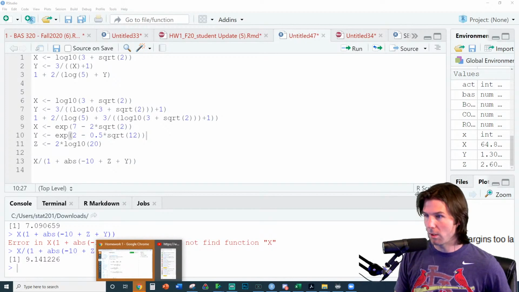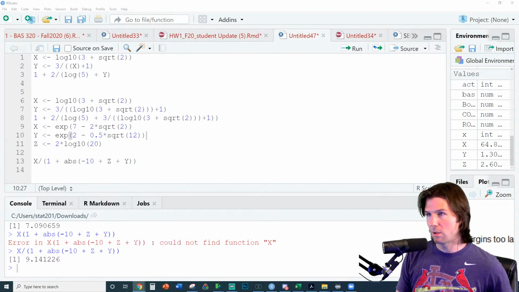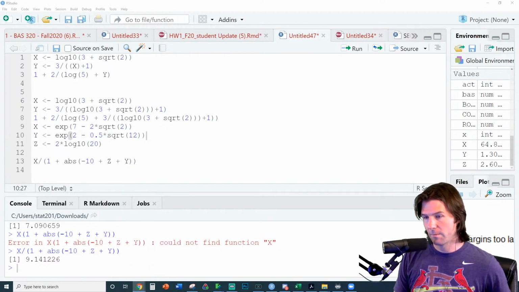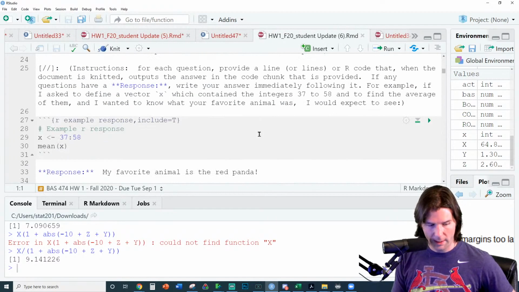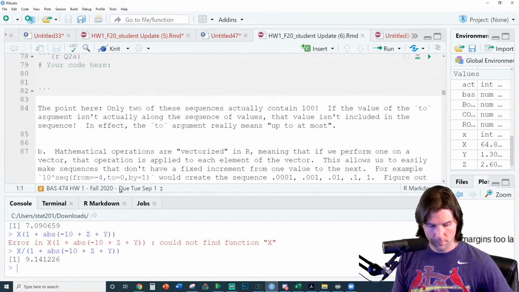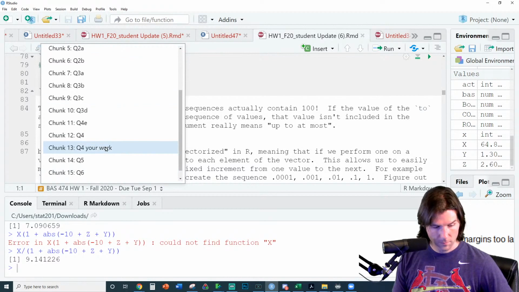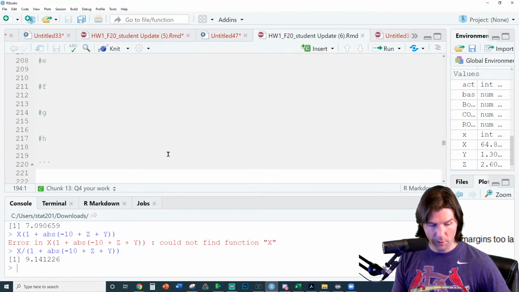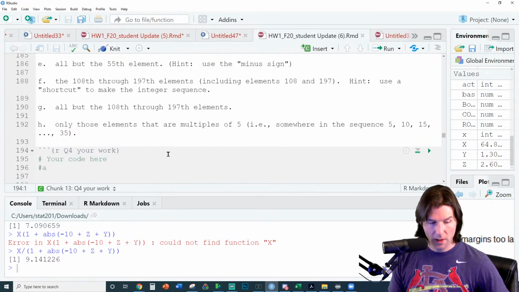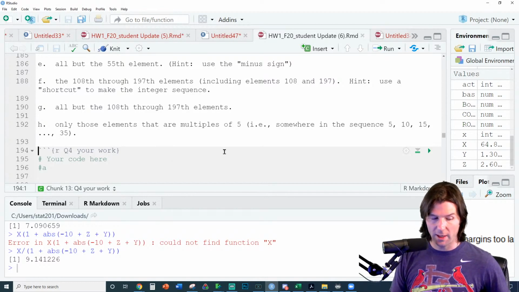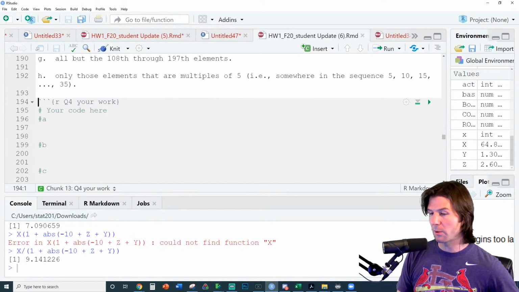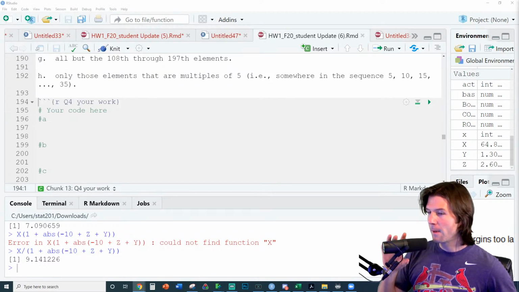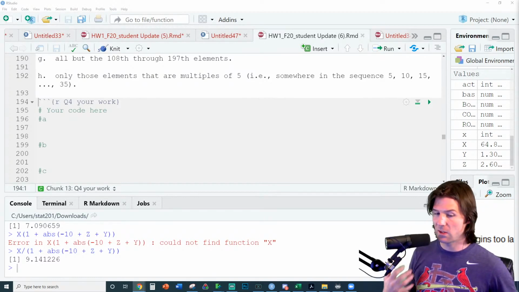And here, let me get the homework up. 4H. Okay, 4H. And when we get to 4H right here, 4H says only the elements that are multiples of 5. So this relates to an earlier question with sequences, and then we'll do 2B. You got it, Sylvia. So 4H, how do we deal with a sequence?